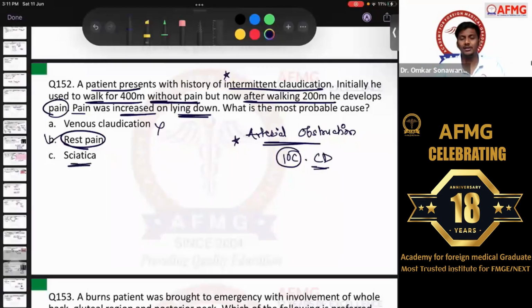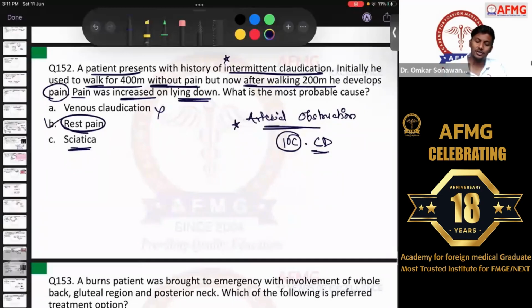Sciatica is a nerve pain, and it would be rest pain from the initial days itself. It would not be like the patient will have pain on walking initially. The patient will have pain anytime, and here it was a classical case of arterial obstruction.